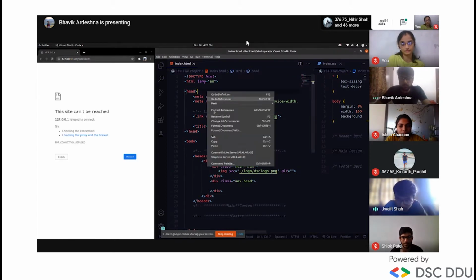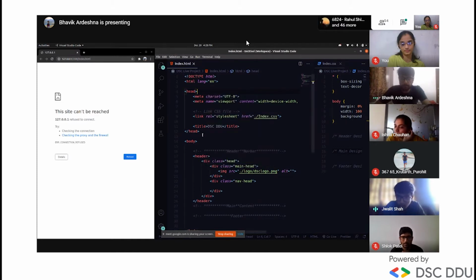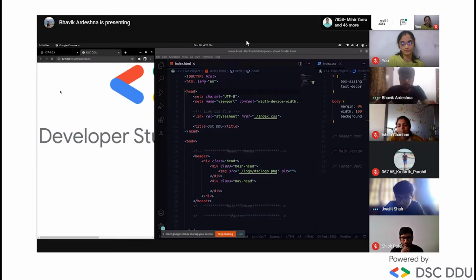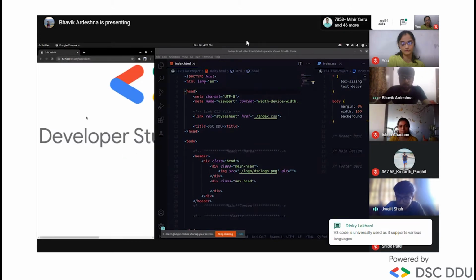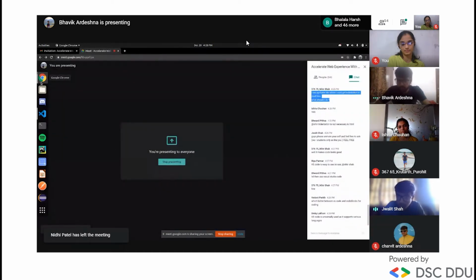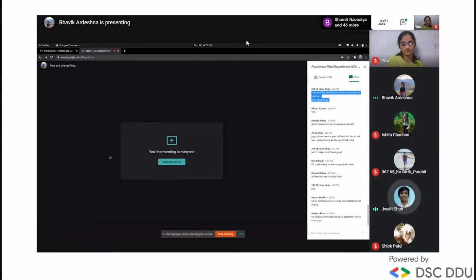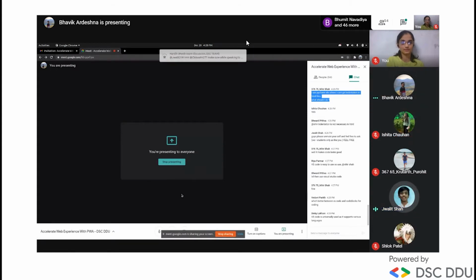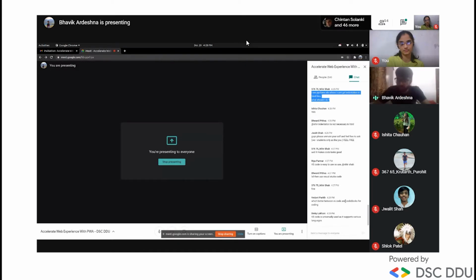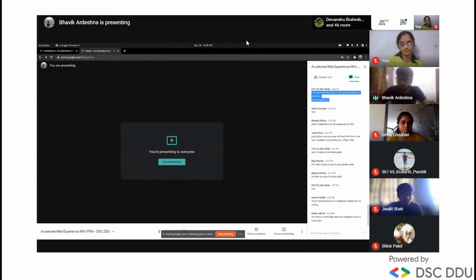Vedant is asking one question: which is better for coding, VS Code or Code::Blocks? It depends on our choice, but VS Code is widely preferred in industries and in student communities too. It has many extensions, and coding is much easier than with the others. Code::Blocks is good too, mostly used for competitive coding in C and C++. VS Code allows us to code in any language.